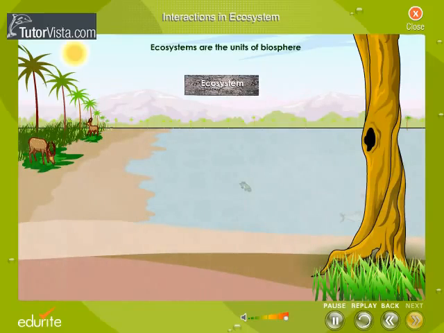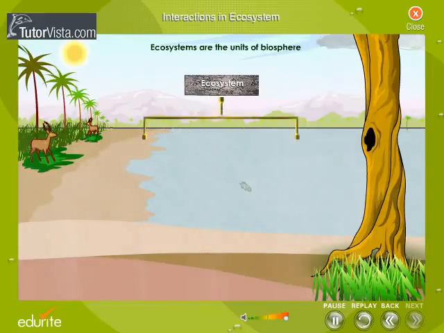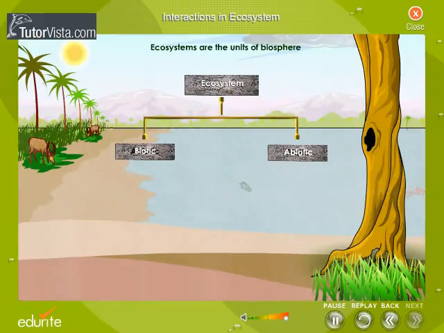Ecosystems are the units of biosphere. The components of an ecosystem fall into two categories: biotic or living and abiotic or non-living. There are interactions and intra-actions in these components.